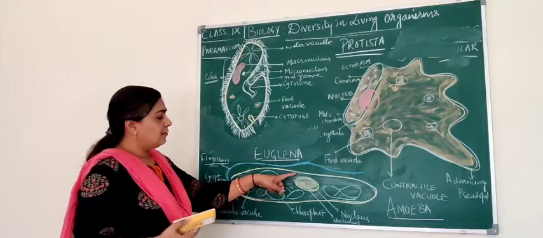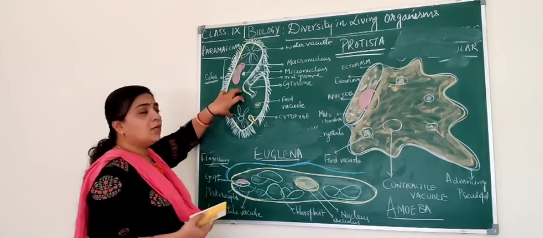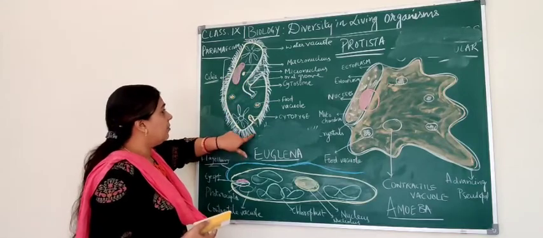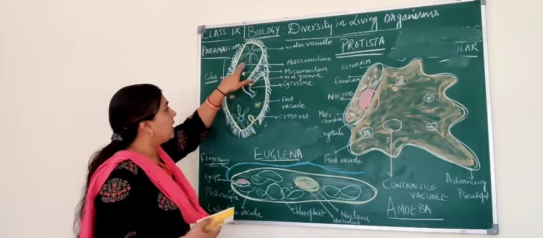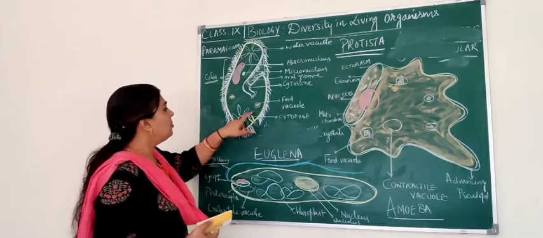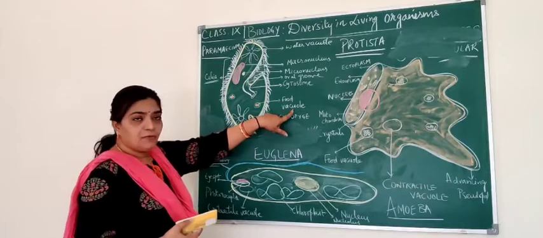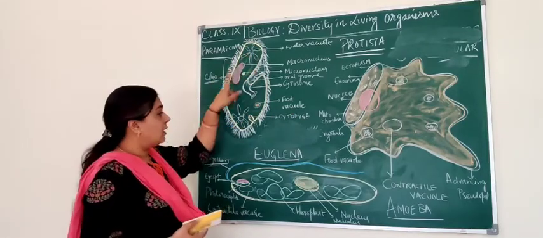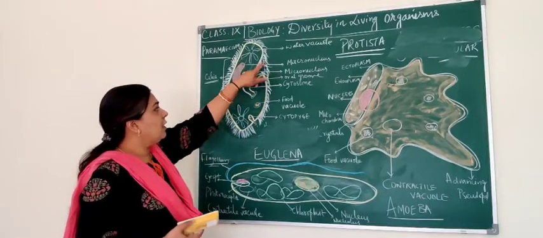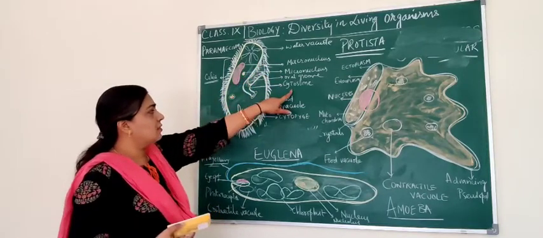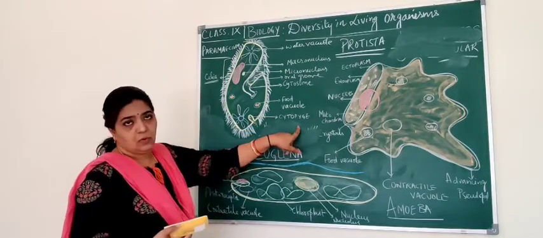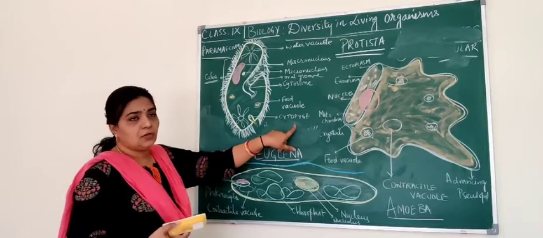Then you can see they have a cell membrane and cytoplasm, and you can see the nucleus. In the case of paramecium, it has two nuclei, the macronucleus as well as the micronucleus, and you find so many vacuoles. Some are food vacuoles and some are water vacuoles. The food will be brought here. They have a structure called the cytosol, and they digest the food and throw the waste through a structure called cytophagy.